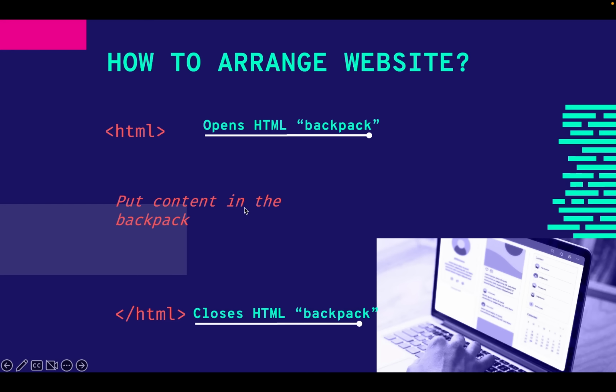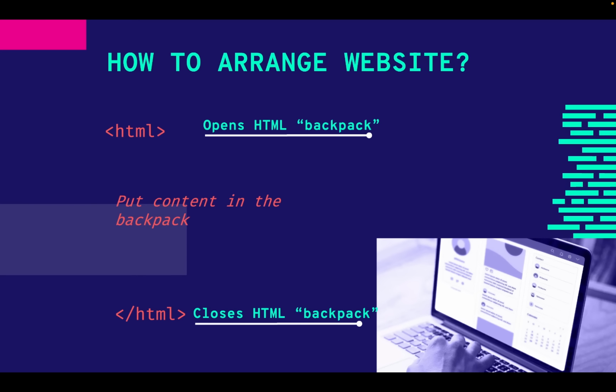Open a tag, put the content in it, and you have to close it. If you don't close it, your computer will not understand what you're trying to say. It's just like speaking English and not speaking it the right way, not putting punctuation marks and all of that. Nobody will understand, the same way your computer won't understand. Then you end up with bugs.